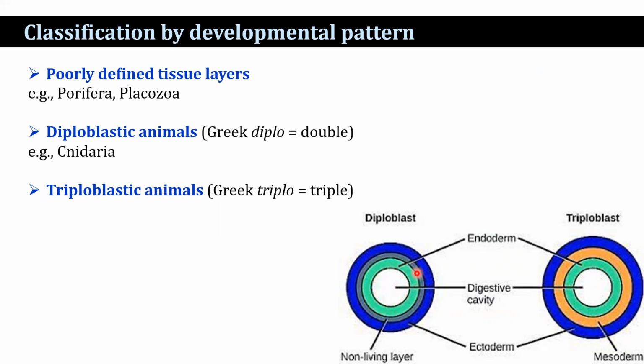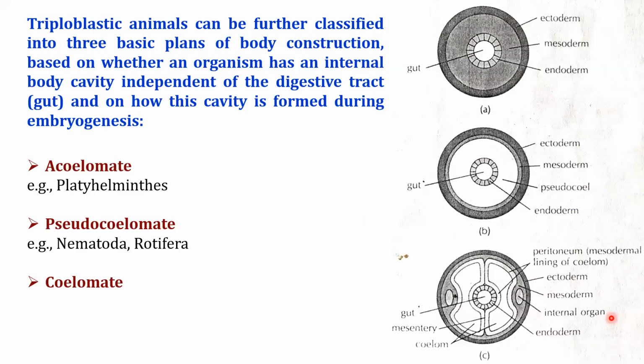Now, triploblastic animals: triplo means triple. During ontogeny, cells of either the ectoderm or, more usually, the endoderm give rise to a third germ layer. That is the third germ layer, the mesoderm. Meso means middle. The mesodermal layer of tissue always lies in between the ectoderm and the endoderm. That is the mesoderm.